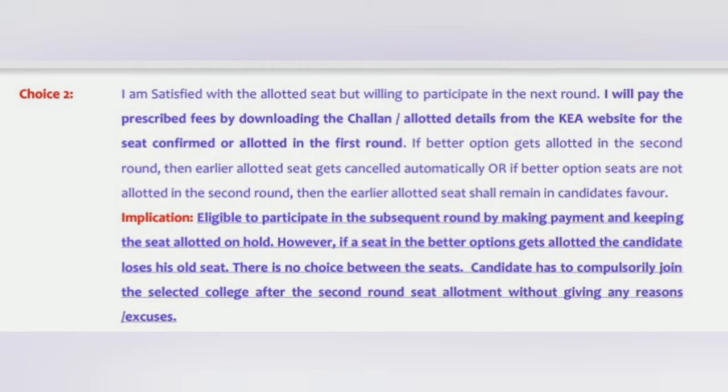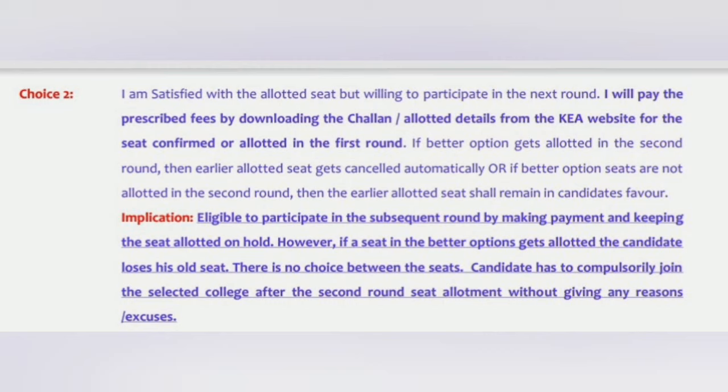So the first choice was very happy. The second choice is: I am happy, I'm satisfied with the allotted seat, but I want to participate in the next round, that is the second round. Those students will also have to pay the fee. A lot of students ask me, do I have to pay fees? Yes, you also have to pay fees by downloading the challan, same process we have discussed just now, and you have to pay the complete fees. Then you can also participate in the second round by holding your seat. That means your seat will not be lost.